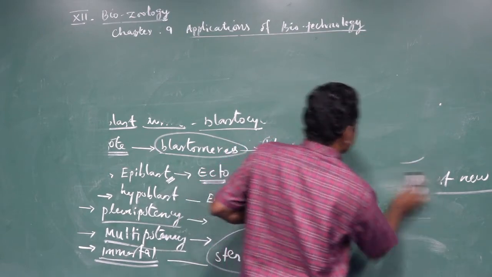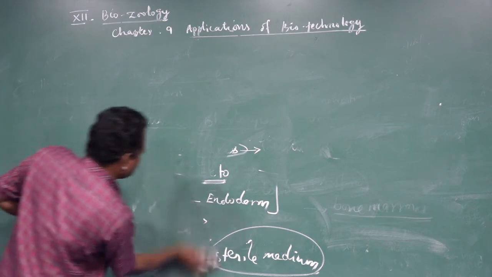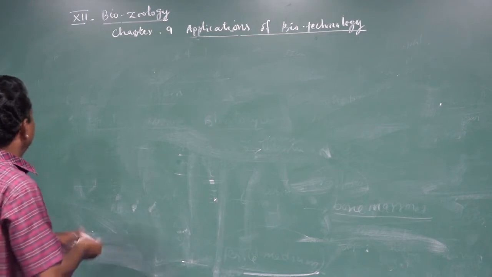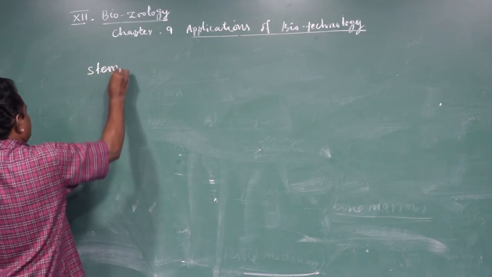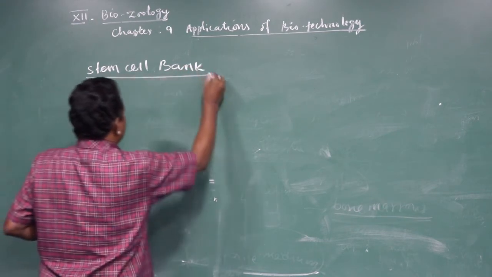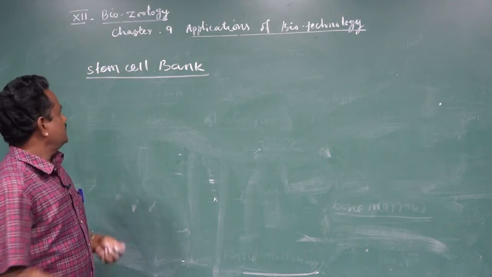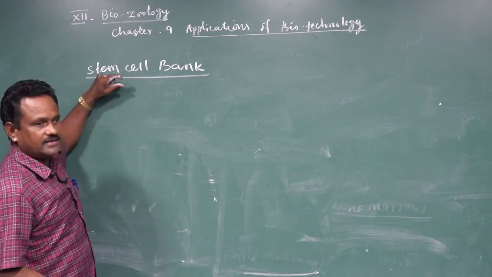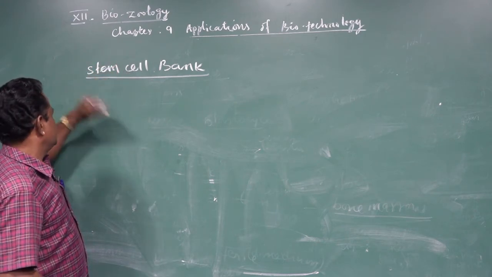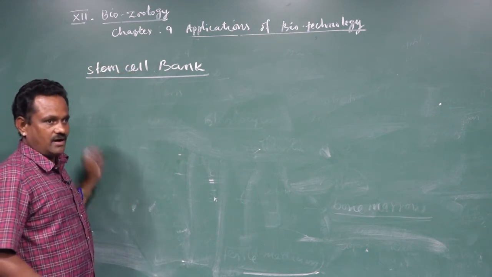The next, stem cell bank. The stem cell bank is almost like a blood bank, right? This is one of the emerging fields nowadays, but these kinds of facilities are not available in all hospitals and all places.